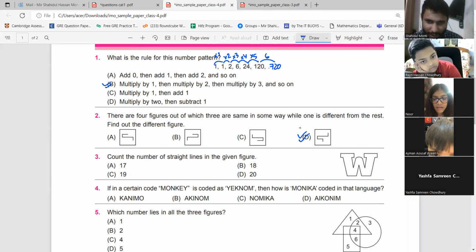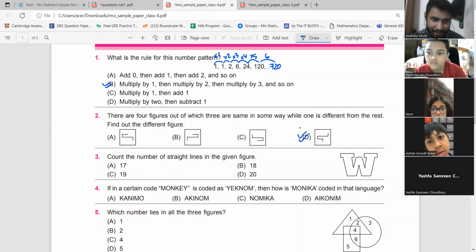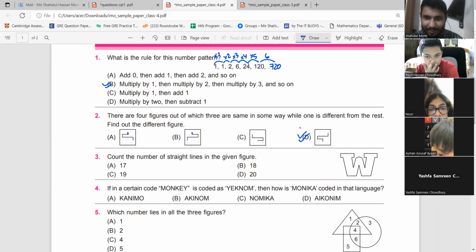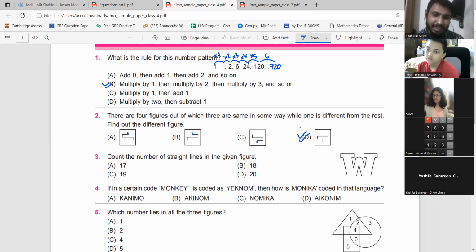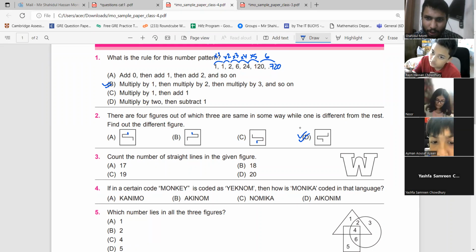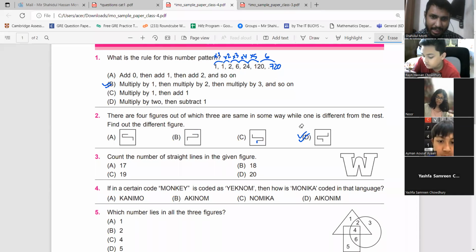Noor, again, what are you trying to say? Oh, that is not present in A. I am sorry. So D is the different one. In D, we have 1, 2, 3, 4, 5 lines. In all of them, there are 4 lines. So if you look at the diagram carefully, the puzzle will be solved.